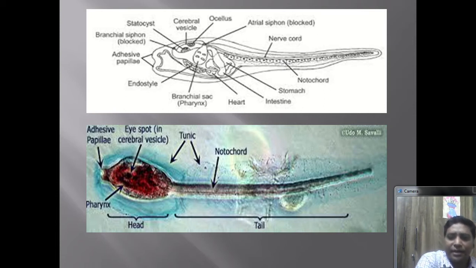Generally, retrogressive metamorphosis is seen in this larva. Retrogressive metamorphosis means the casting of organs, and the gaining of organs is called progressive metamorphosis. So after the metamorphosis, this larva gets converted into the adult structure. The adult animal is called the Herdmania.